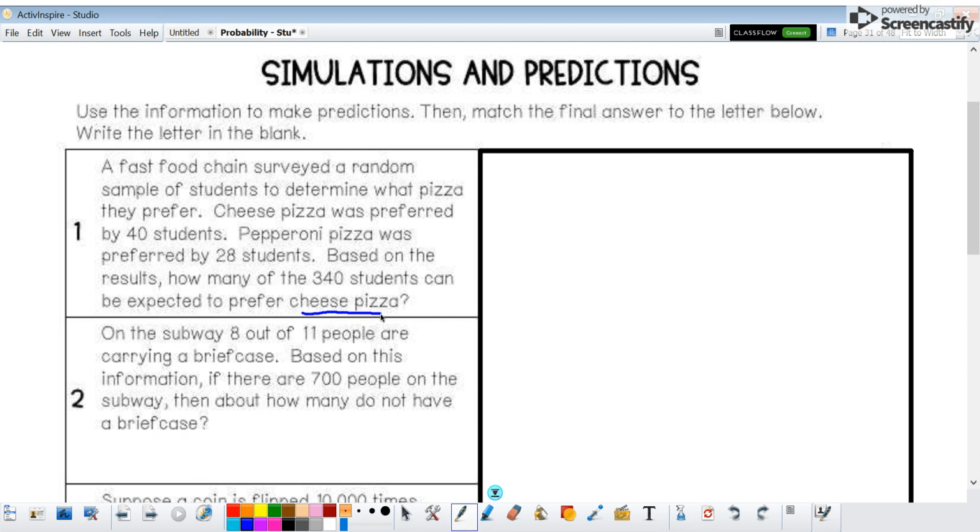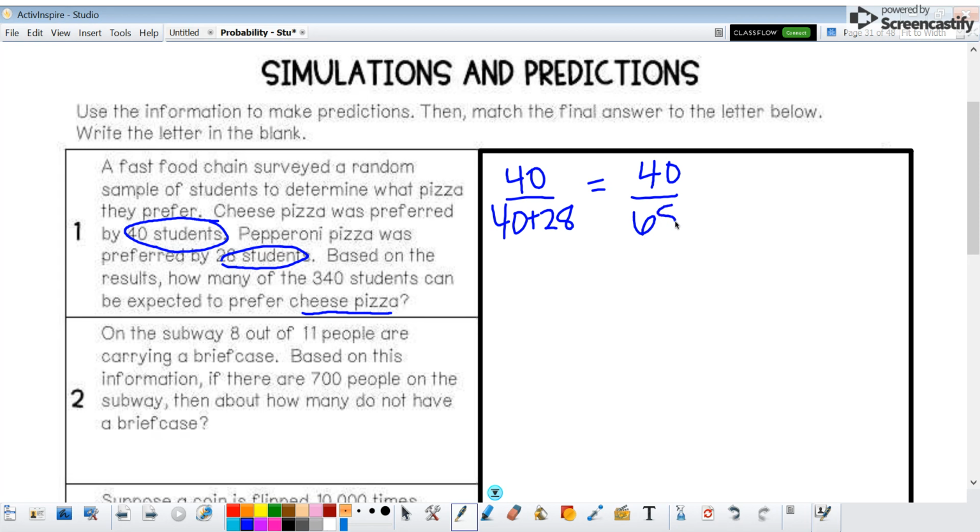So since we're looking at cheese pizza, I want to know how many of the sample preferred cheese. So 40 preferred cheese pizza, and we need to know the total. So 40 plus 28 students. Okay, so 40 plus the 28 students. That's going to give us 68 students total. Okay, and so we can go ahead and simplify that to 40 out of 68. That's our part over our whole.